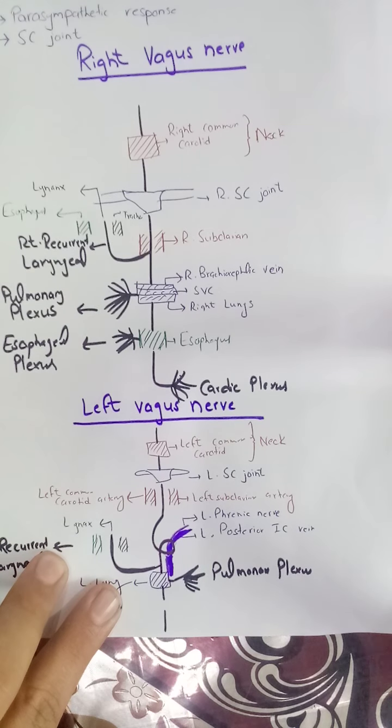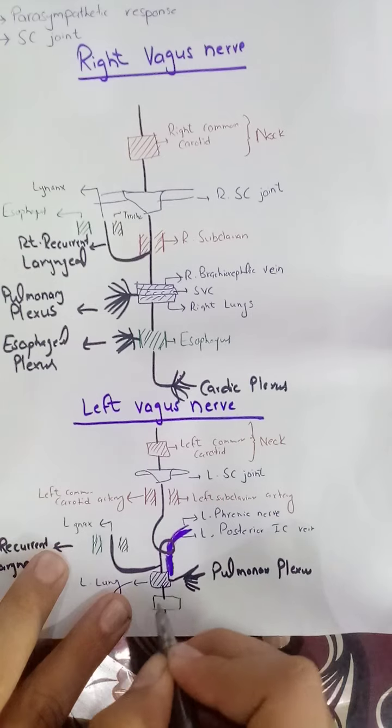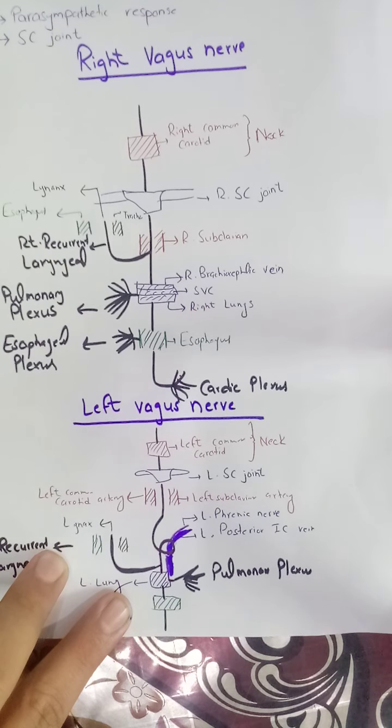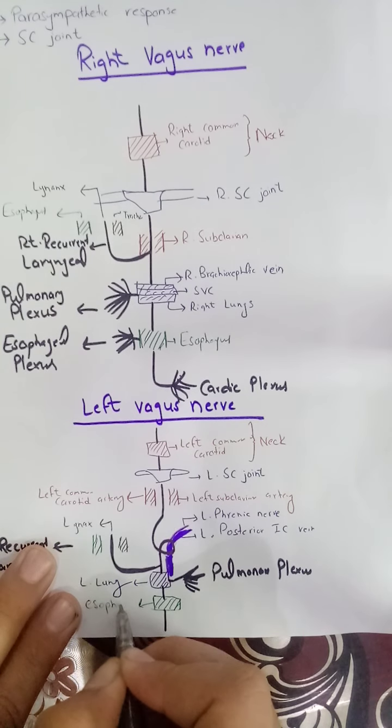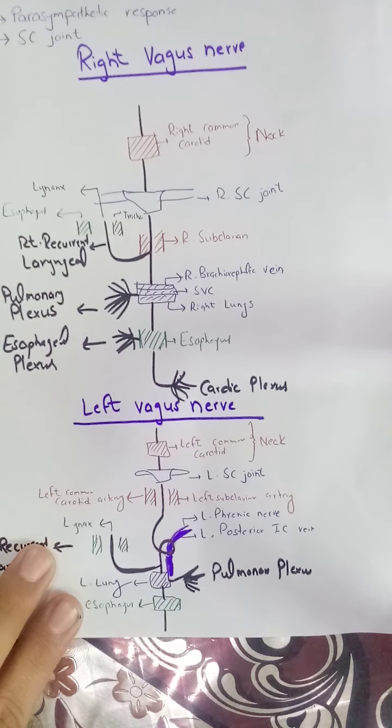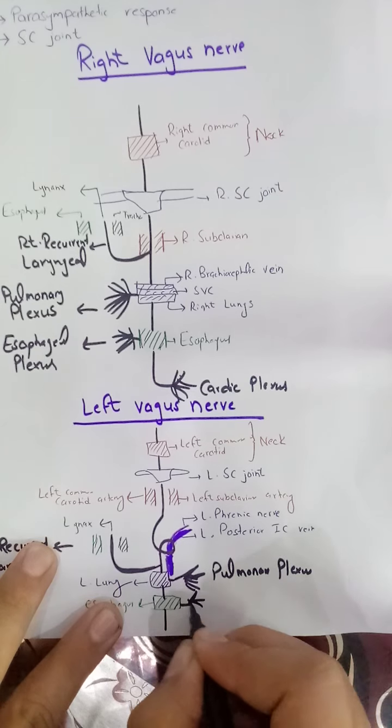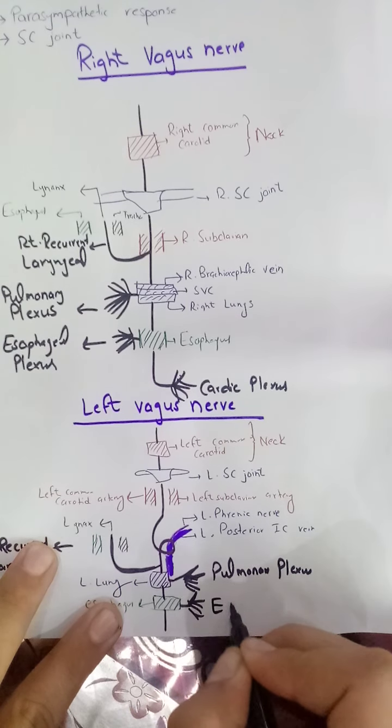Then it will move posterior to the esophagus to give rise to the esophageal plexus, the same thing we have discussed here, and it will give several branches which will join the esophageal plexus.